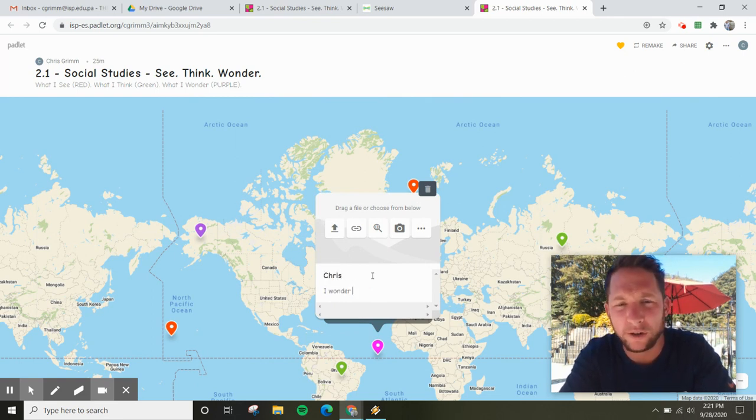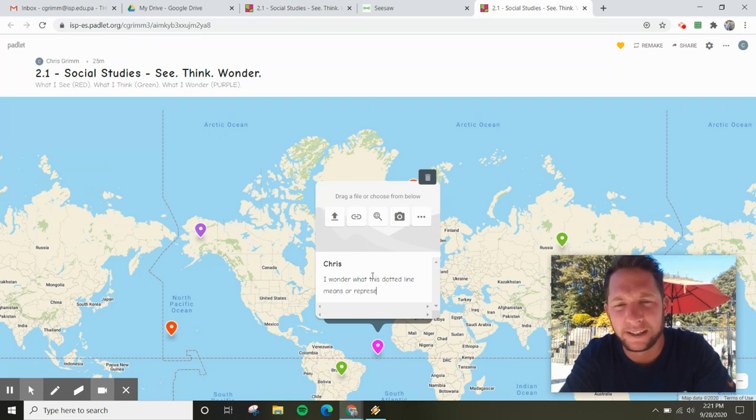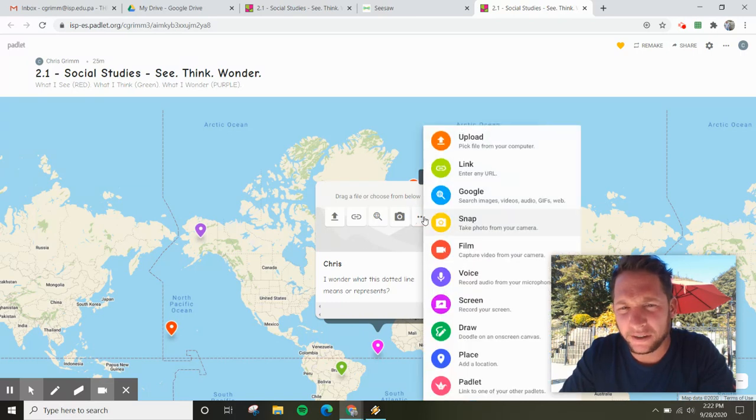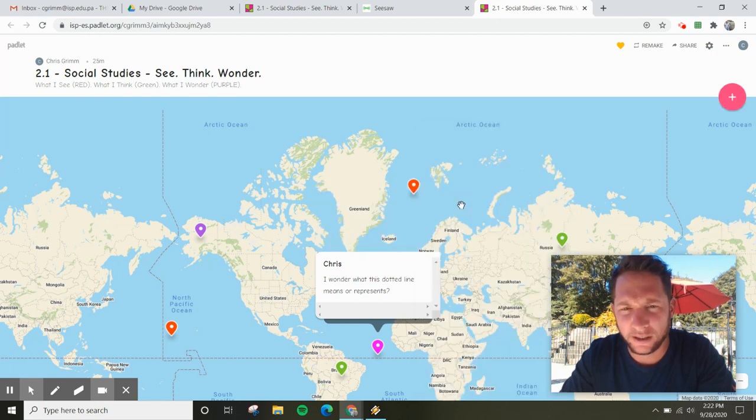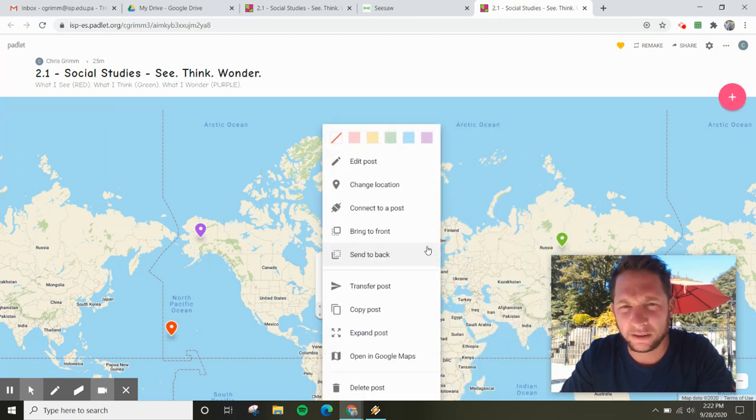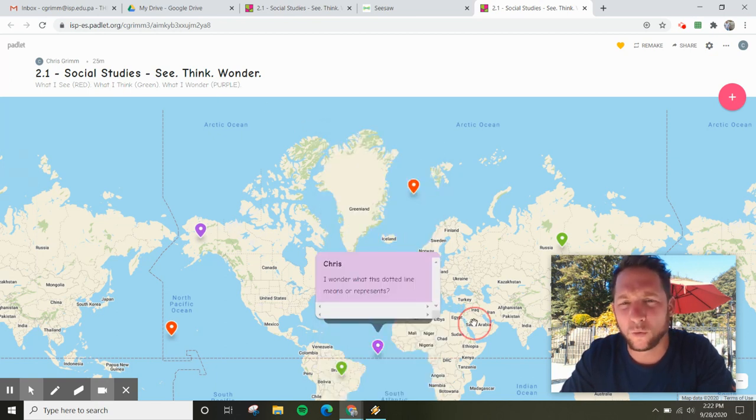I wonder what this dotted line means or represents. If I hit the triple dot here, it's a bunch of different stuff. We're not triple dotting that one. Once you're done with it, click out, triple dot, and purple for I wonder.